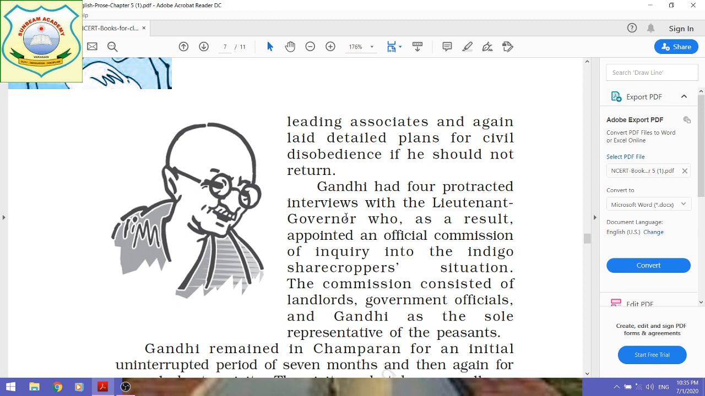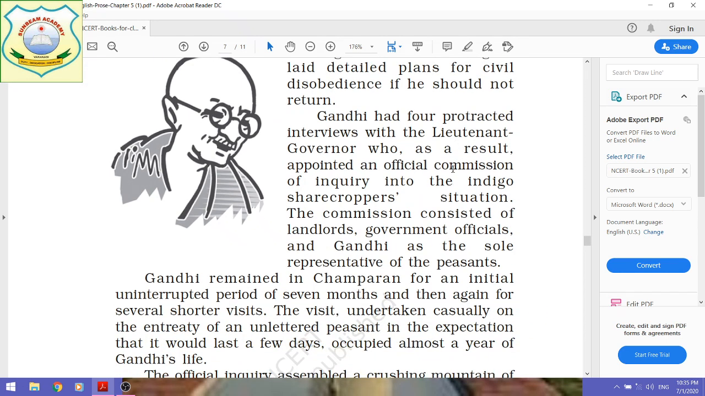So once again he discussed with his associates before going to meet the lieutenant governor, and he made a detailed plan for civil disobedience in case he would not return from there. Gandhi had four protracted interviews with the lieutenant governor, who as a result appointed an official commission of inquiry into the indigo sharecroppers situation.